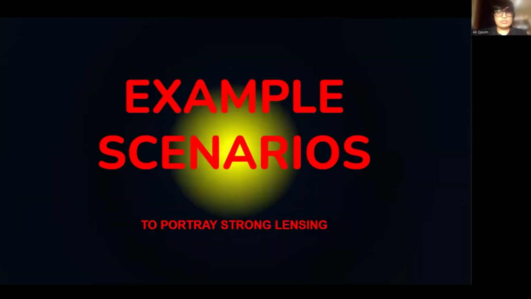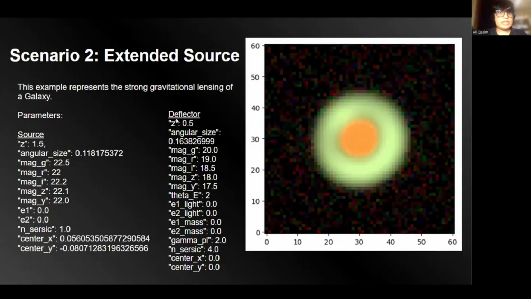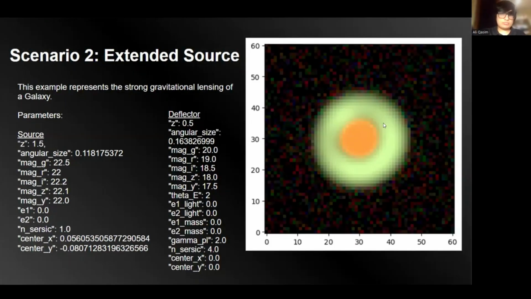And now we will get into the example scenarios to portray strong lensing. So our first scenario is a point source. This is the strong lensing of a quasar. We have the parameters listed here, and this is what the image looks like. Next, we have our extended source, which is a strong gravitational lensing of a galaxy. And see over here, we had these two green blobs, and now it's like a green ring. So this is the difference.